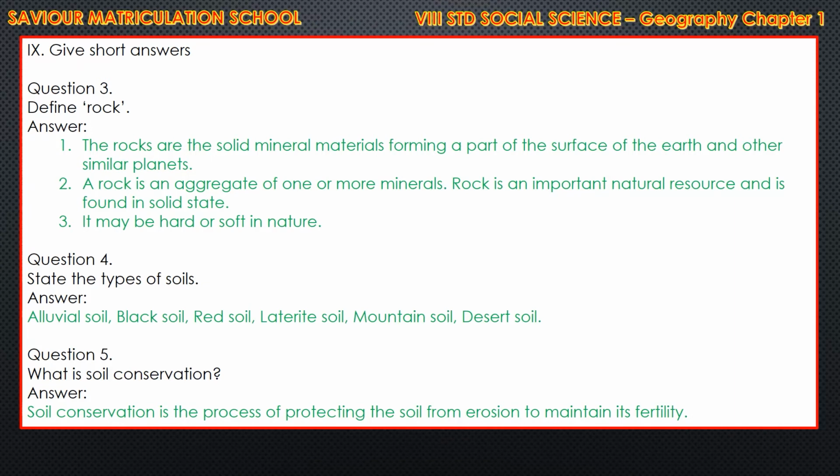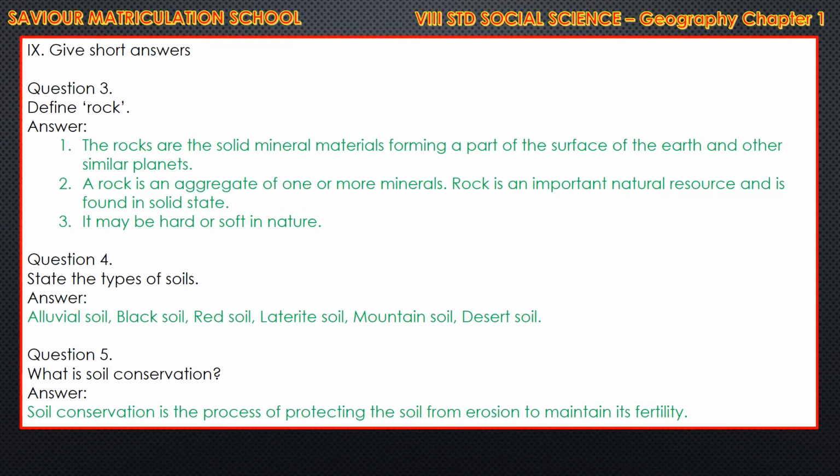Now question number 3. Define rock. Answer. The rocks are the solid mineral materials forming a part of the surface of the earth and other similar planets. Second point, a rock is an aggregate of one or more minerals. Rock is an important natural resource and is found in solid state. And third point is, it may be hard or soft in nature.